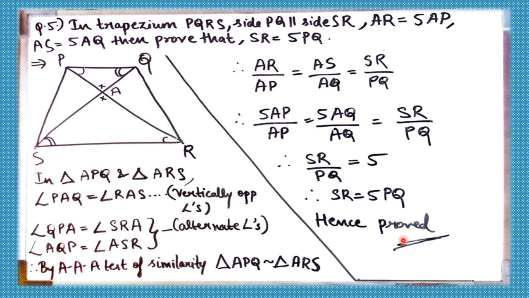Hence proved. Simple. So first, we choose two triangles, and using the fact that PQ is parallel to SR, we find two pairs of alternate angles, and then by AA test the two triangles are similar, and then we use the ratio of corresponding sides to prove SR is equal to 5 PQ. So pause the video, go through the solution once, and if you have any doubts, please write in the comment section.